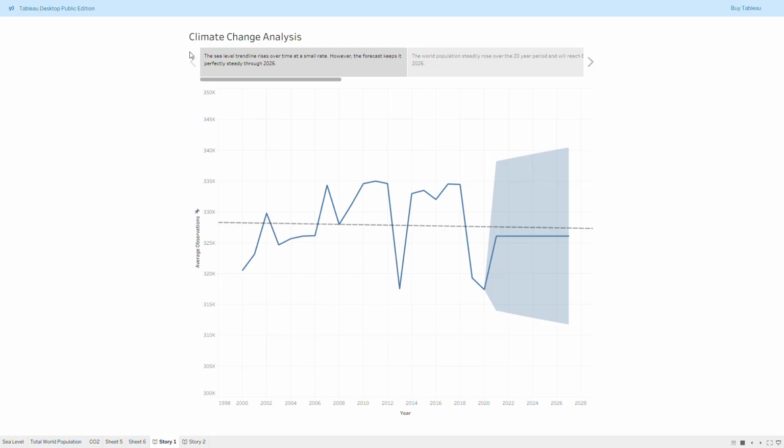First, let's look at the sea level. As you can see, the average sea level measurements are somewhat erratic, going up some years and down others. A future forecast shows a steady level from the last year of available data to 2026, at 326,000. I believe that this erratic behavior causes the forecast to look like that, and this provides low confidence